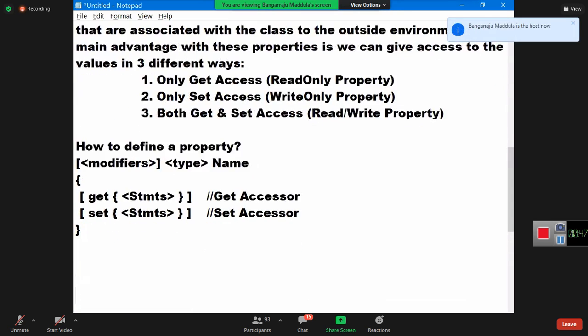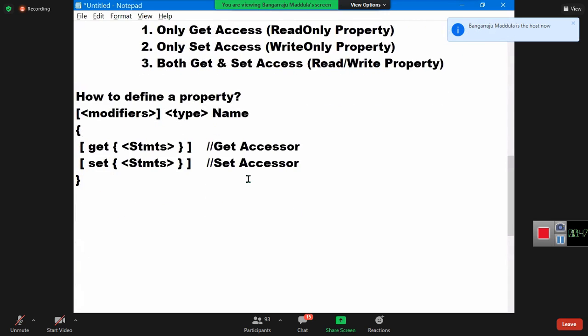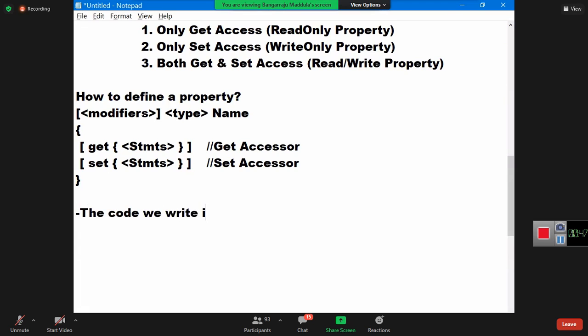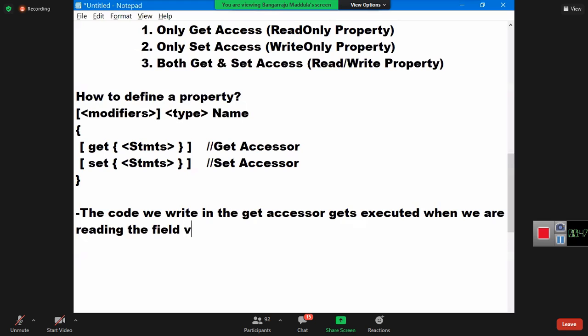Okay, so now guys, observe. The code we write in the get accessor gets executed when we are reading the field value through the property.